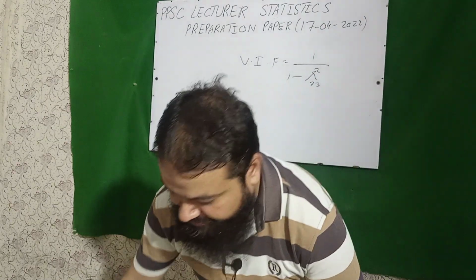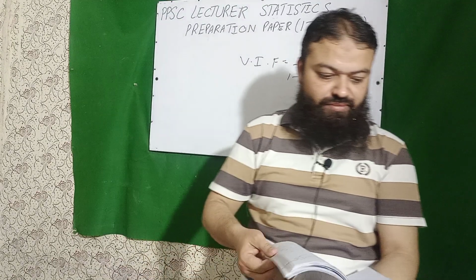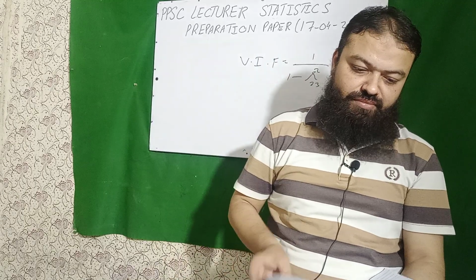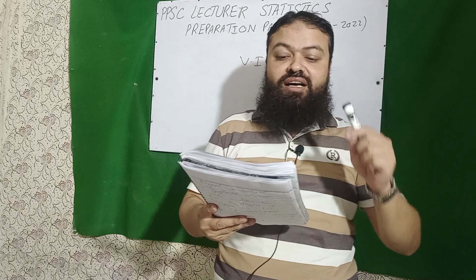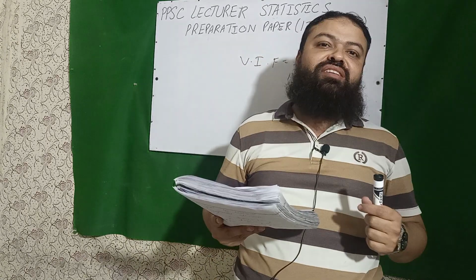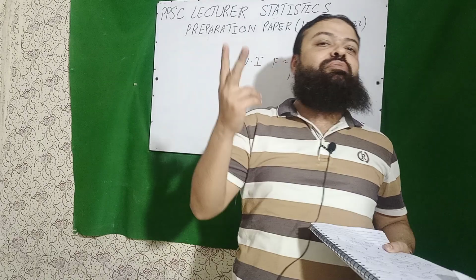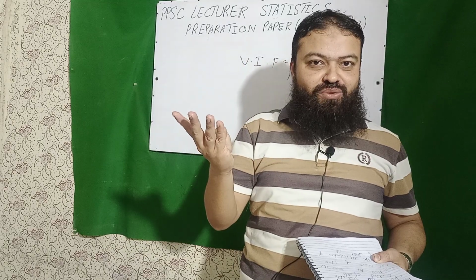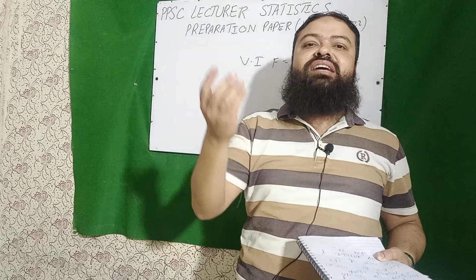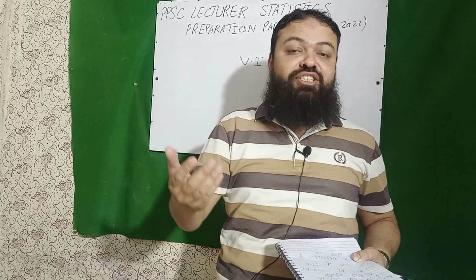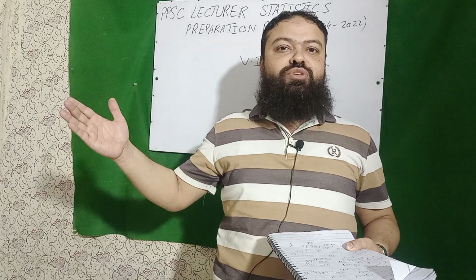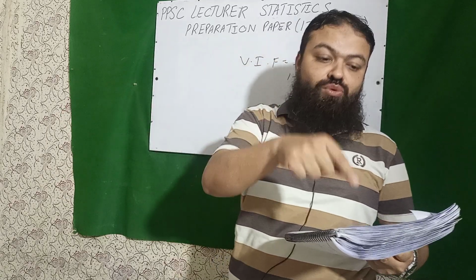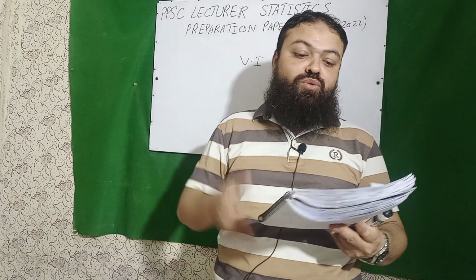Next question is, which is true? The correct option is U chart and C chart are attribute control charts. These are attribute. There are two types of control chart, variable control chart, which is S chart, S square chart, all these are X bar chart, they are variable control chart, and second one is attribute control chart, and these U and C charts are attribute control chart.